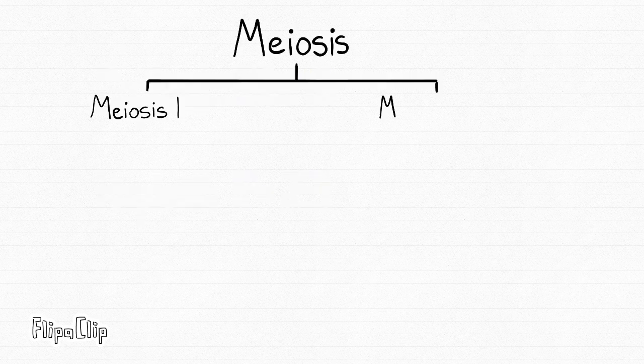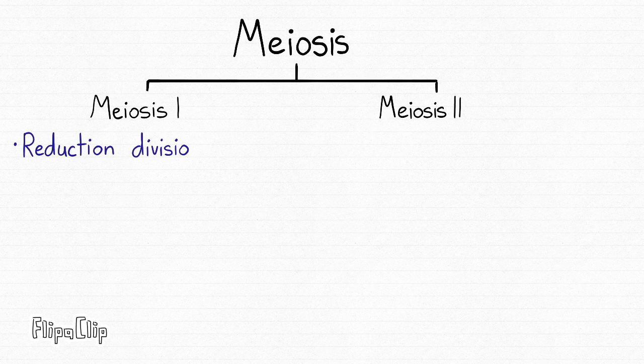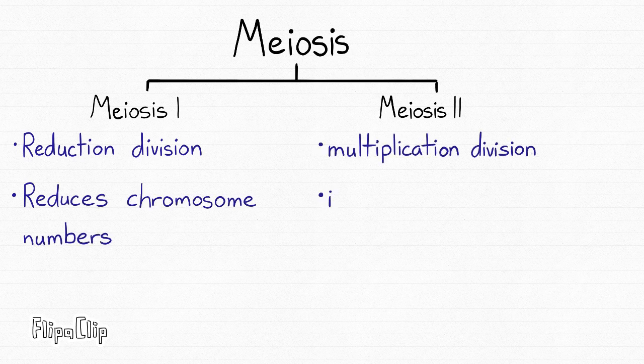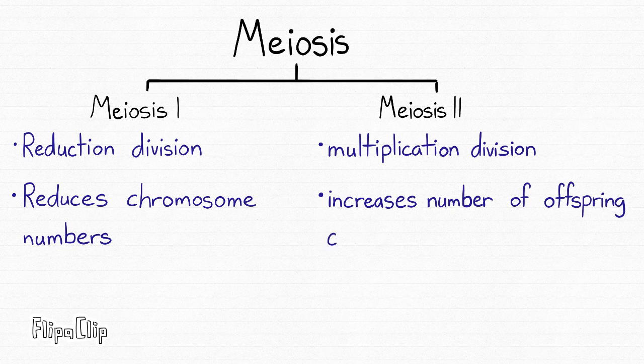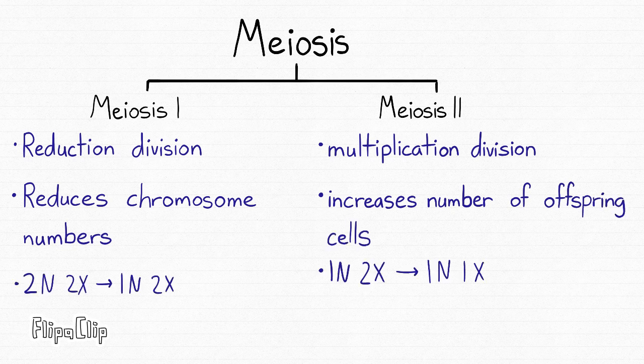Meiosis. In meiosis, there are 2 stages. Meiosis 1 performs reduction division and reduces chromosome numbers, going from 2n2x to 1n2x. Then there is meiosis 2, where multiplication division is performed, increasing the number of offspring cells, going from 1n2x to 1n1x.